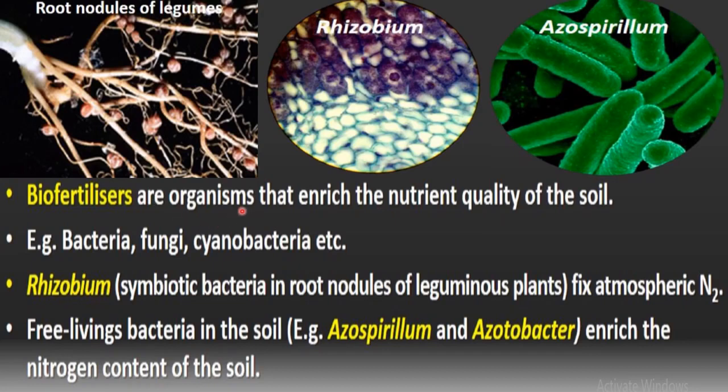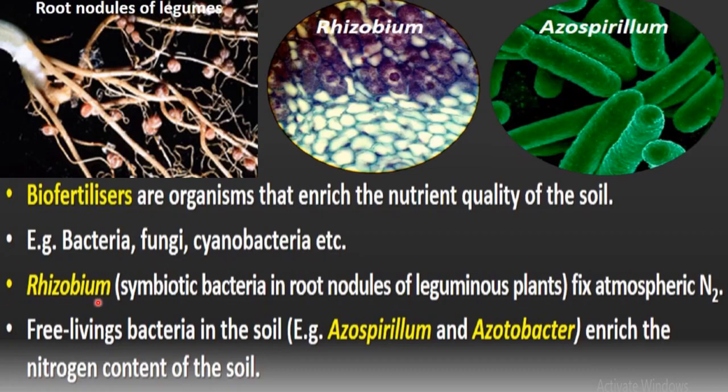Those living organisms that can enrich the nutrient quality of the soil are called biofertilizers. For example, bacteria, fungi and cyanobacteria are different biofertilizers which can be used to improve crop yield.